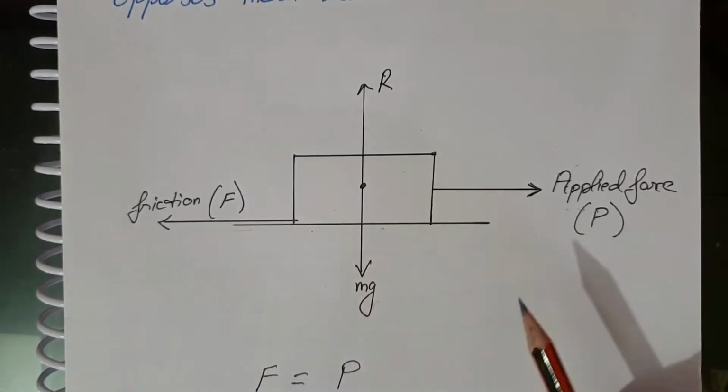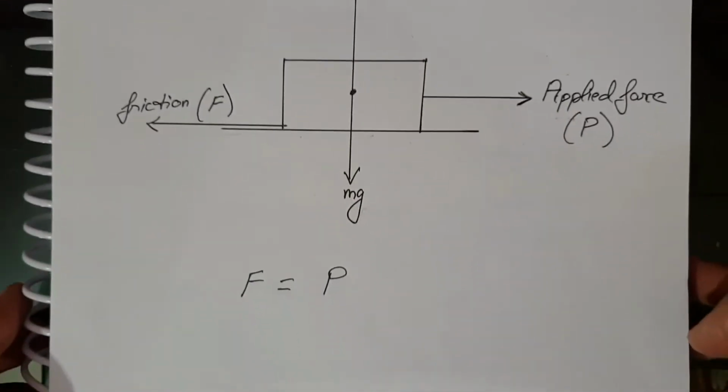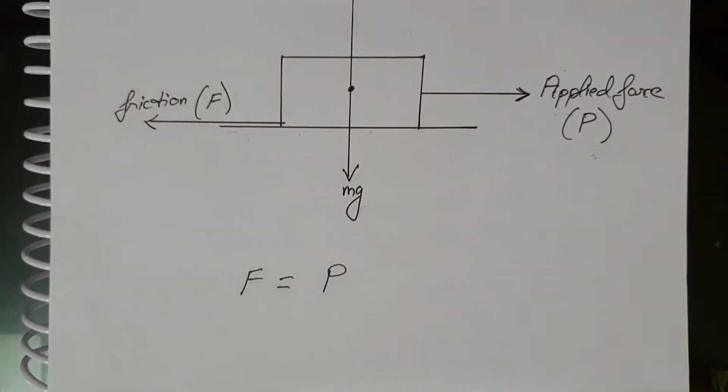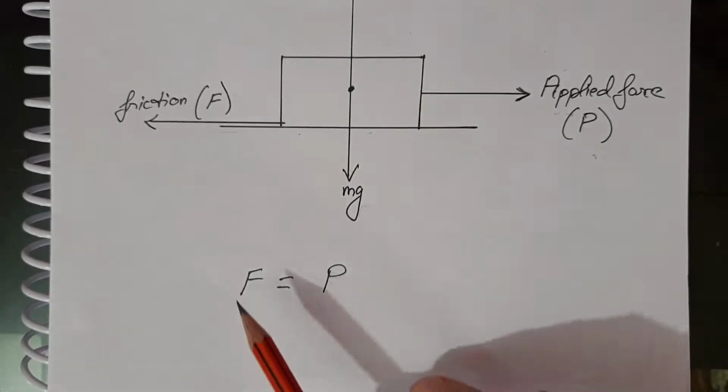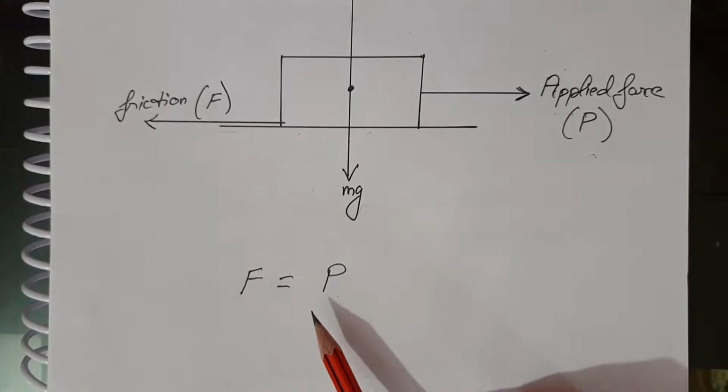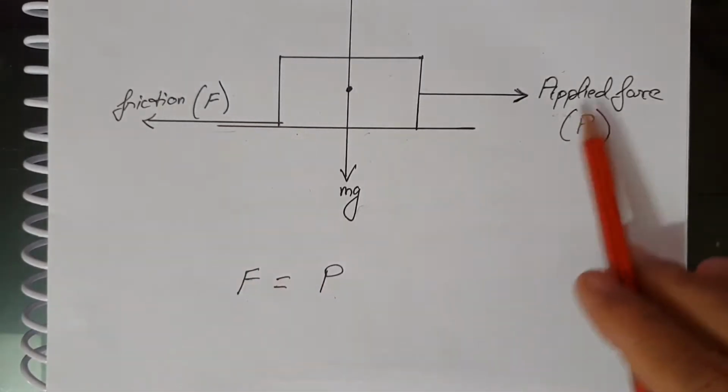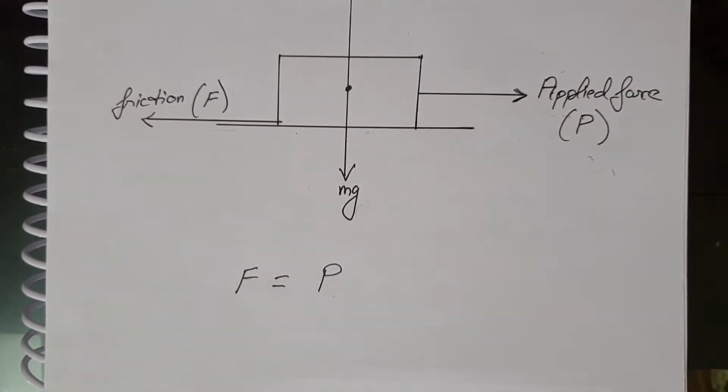So in this case, if we take P to be the applied force, then F is equal to P. F is the force of friction, P is the applied force. So these two forces are equal. This means that as we increase P, friction F also increases and always remains equal to P.